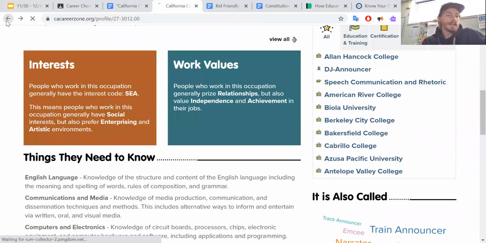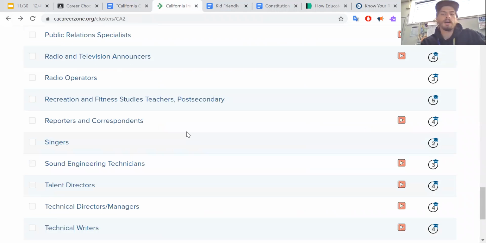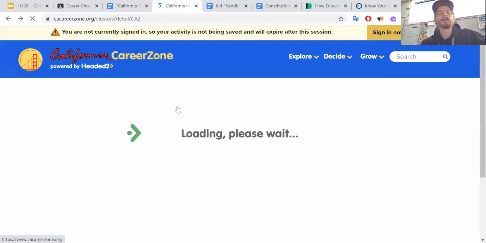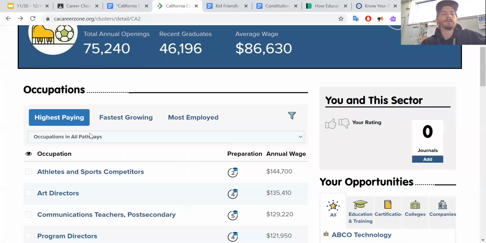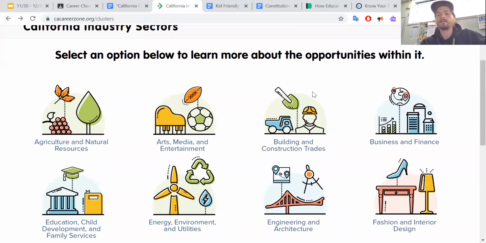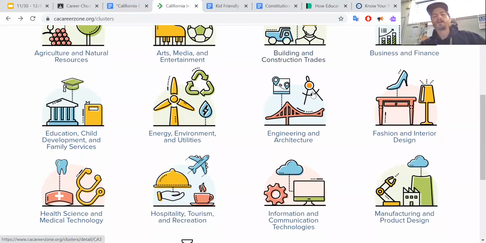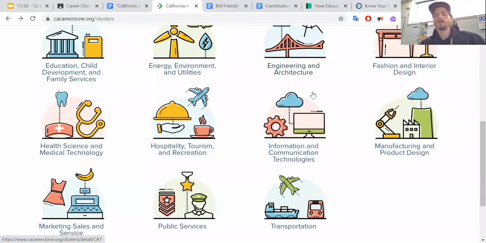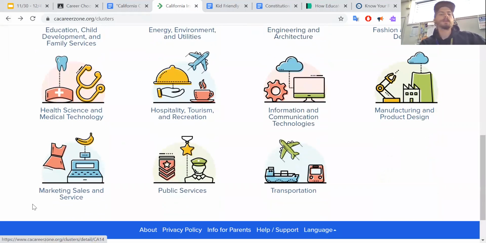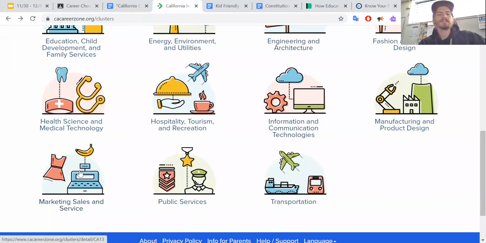Then I find another job that I might want. It might be related to that job, or it might be completely different. Like, let's say I'm like, okay, if I can't be a sports announcer or whatever it is, then I want to do something in, I don't know, let's say I want to be a cook. And I see the little oven. Well, no.